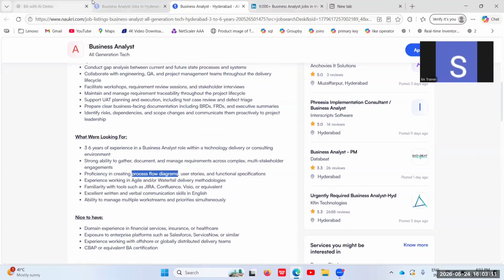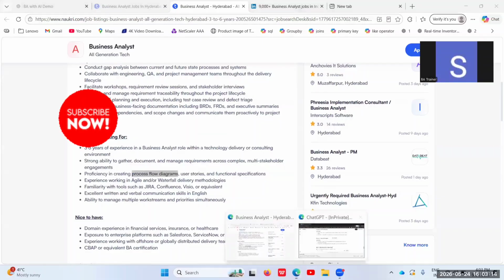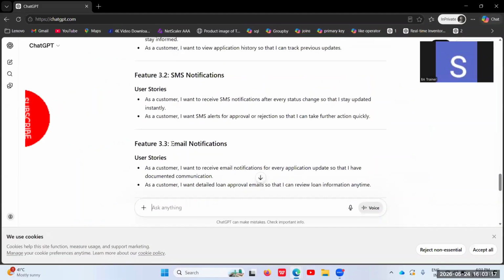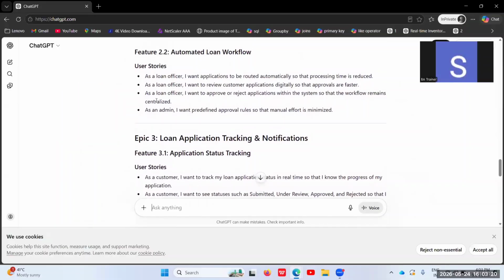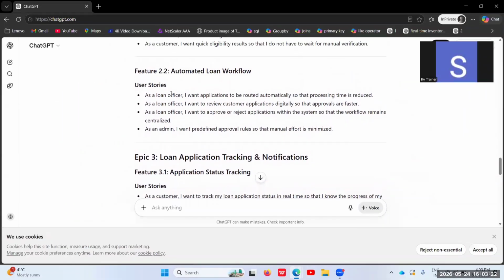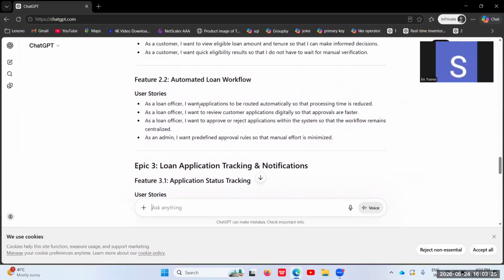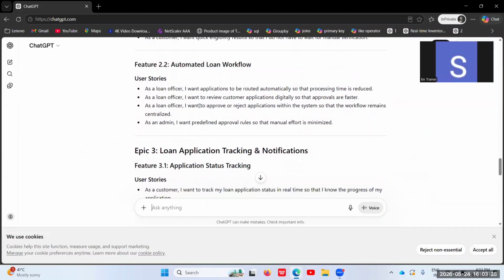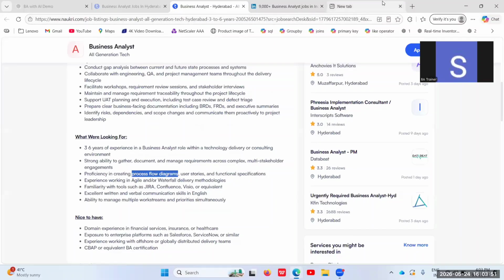Let's imagine that your product owner and the development team ask you to create a process flow diagram because they feel the requirements you are presenting are complex. In that situation, as a BA, you need to create UML diagrams. UML stands for Unified Modeling Language, where a business analyst creates these diagrams to make the requirement less complex, which is more beneficial to the development team. I will show you one of the UML diagrams online so that you will understand.